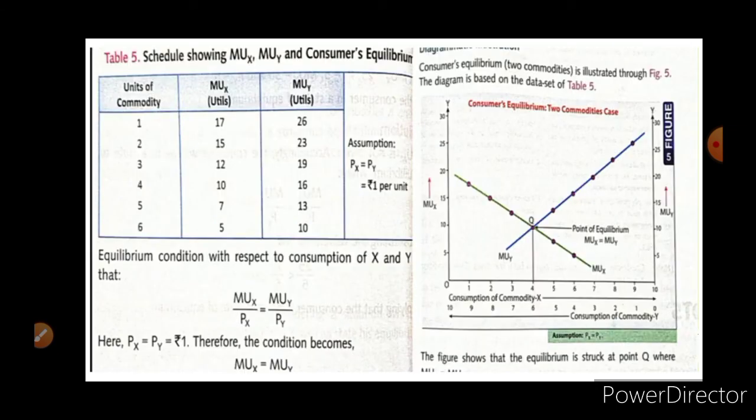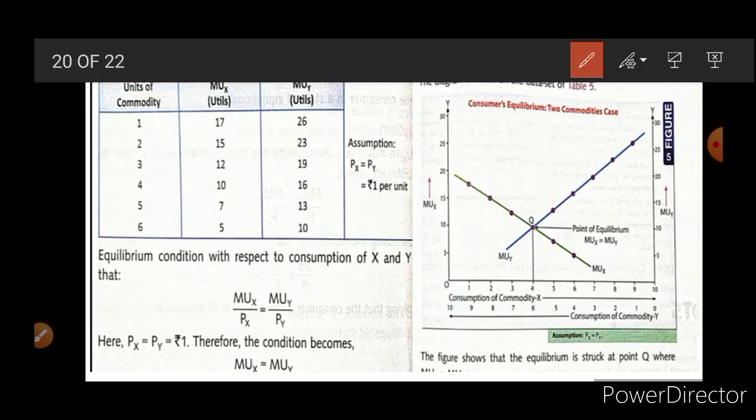Now this explanation with the diagram, and here the table and diagram are taken from your book. Here you can see that the price of both goods is 1 rupee, so the ratio is going to be the same. So the ratio has not been calculated for this reason. Now you can see that when 4 units are consumed, MUX is 10, and for Y, when he consumes 6 units, in this way the ratios become equal to each other.